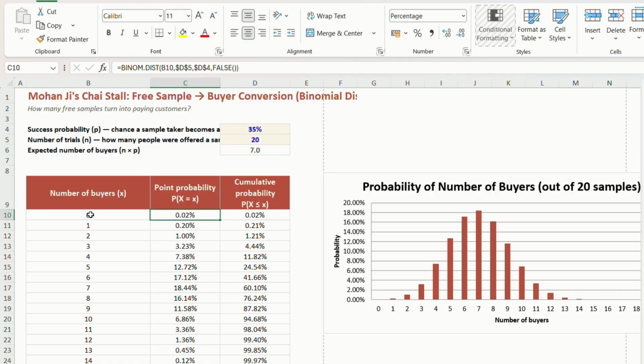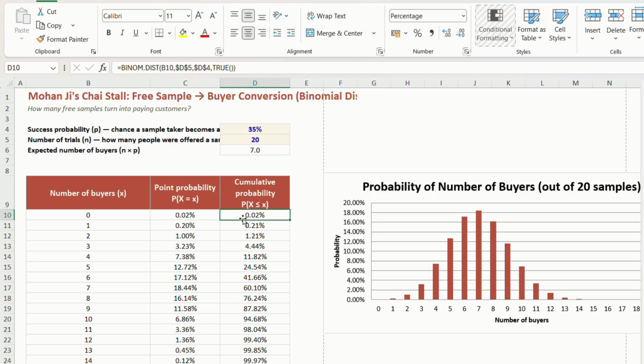B10 is the value for which we want the exact probability, D5 is our number of trials, D4 is the success probability, and FALSE is used when we want the exact value, which here is 0. And then we have this probability.